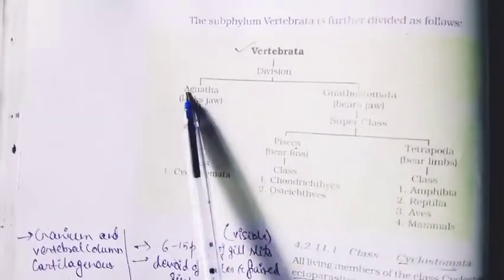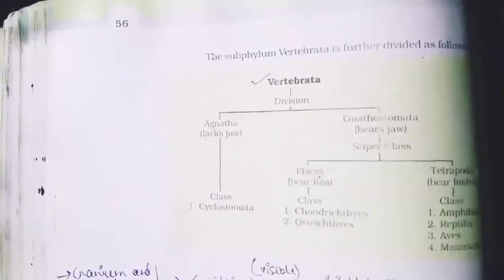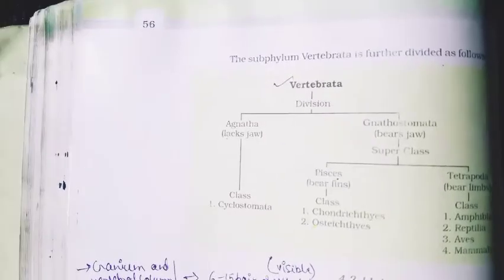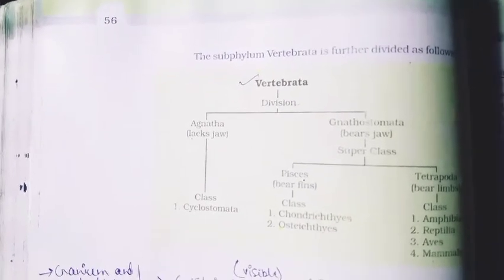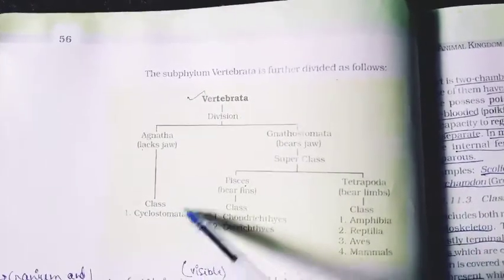So we have studied that Chordata has three subphyla: Urochordata, Cephalochordata, and Vertebrata. And we have discussed that Urochordata and Cephalochordata are both called Protochordata. So here the classification of Vertebrata is given.